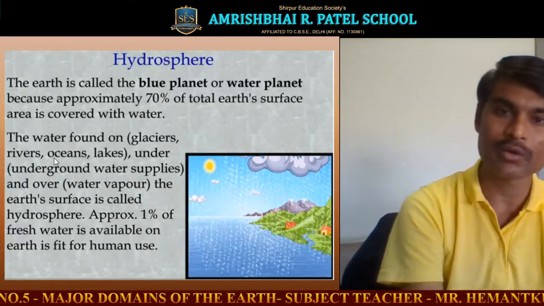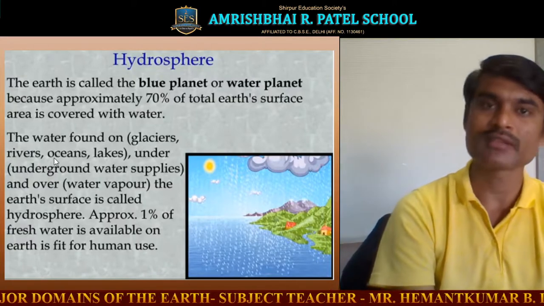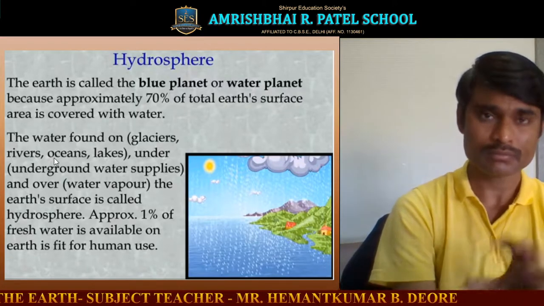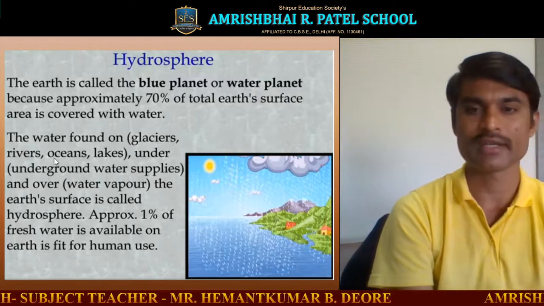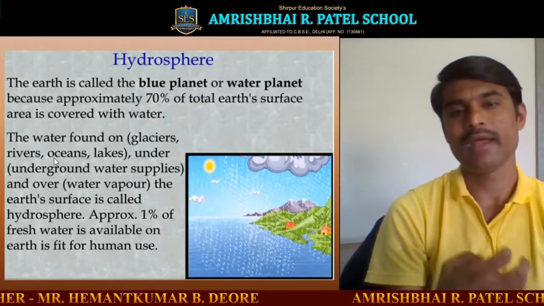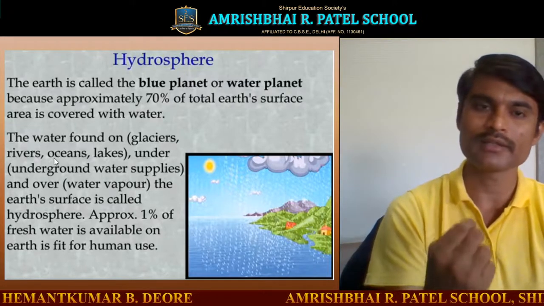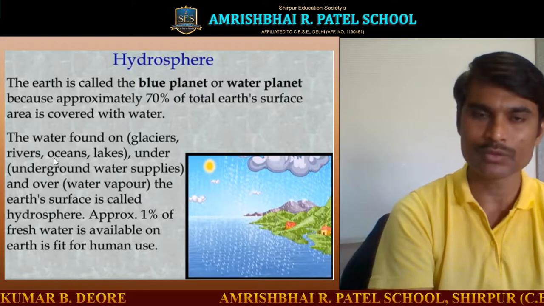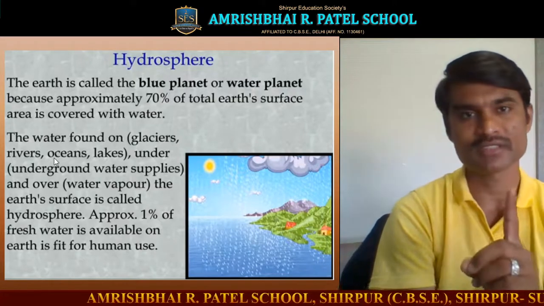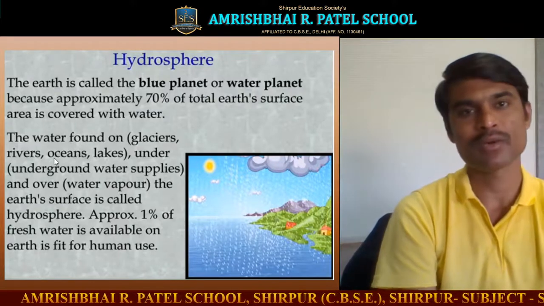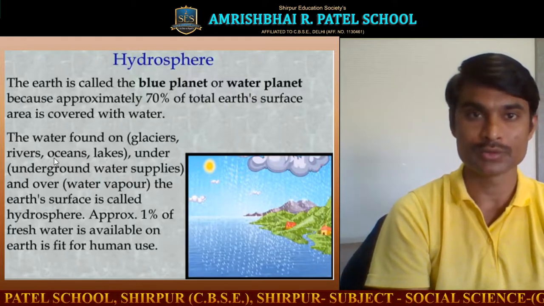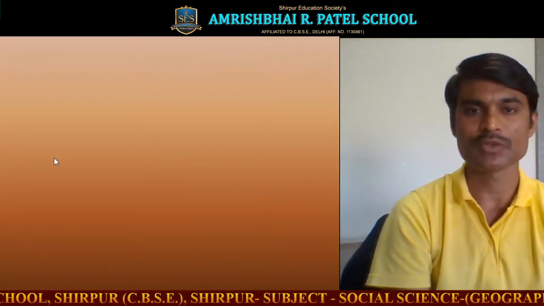Blue planet, water planet: approximately 70% of the earth's surface is covered with water. Water is found in different forms, from glaciers, rivers, oceans, and lakes. There is underground water and there is overground water. Overground means water vapor, and underground means the well, tank, and tube wells. All of this is called the hydrosphere. Only approximately 1% of the available water is useful and fit for human use.